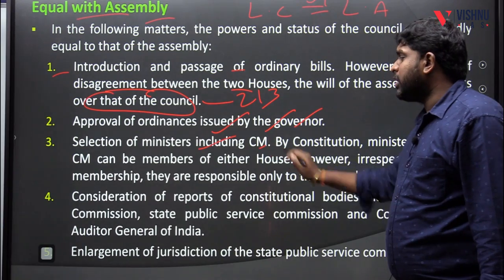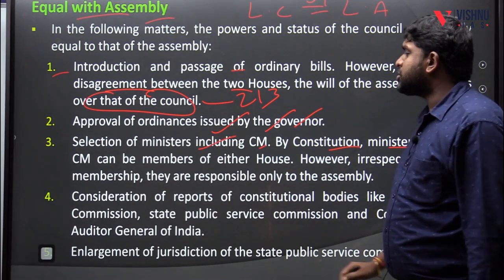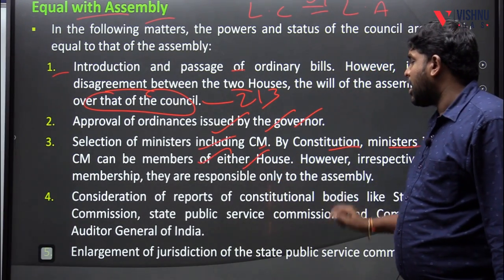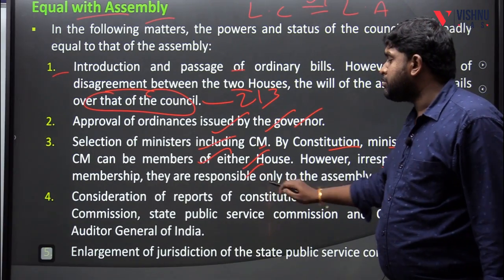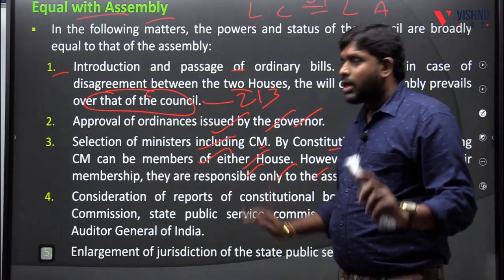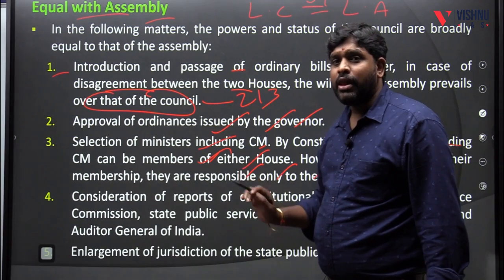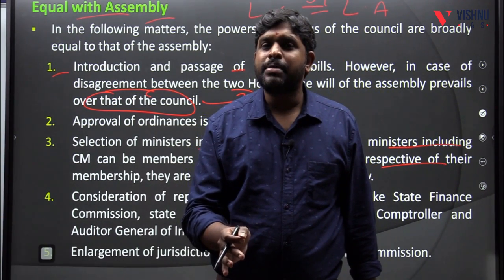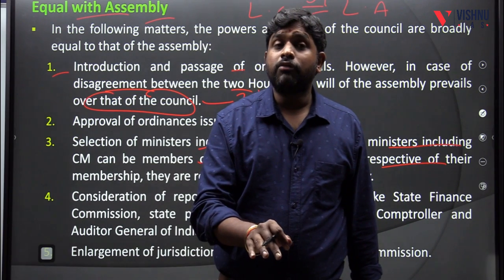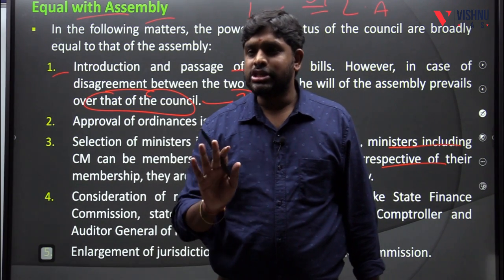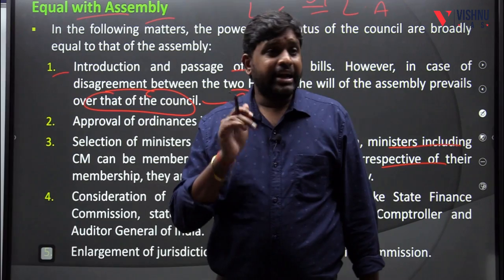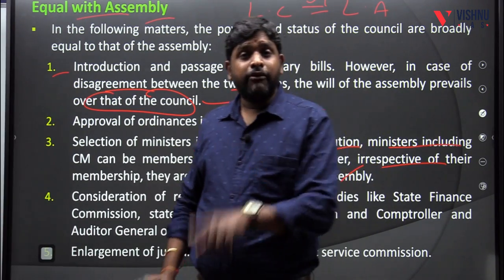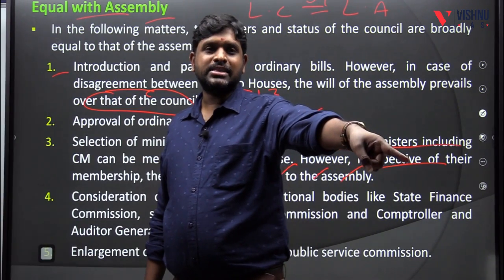Selection of the ministers including CM. By constitution, ministers including CM can be members of either house. Irrespective of their membership, they are responsible only to the, up to which point they are equal. A chief minister or a council of ministers can be a member either of the Legislative Assembly or Legislative Council. Difference is what? However, they are accountable to the Assembly.